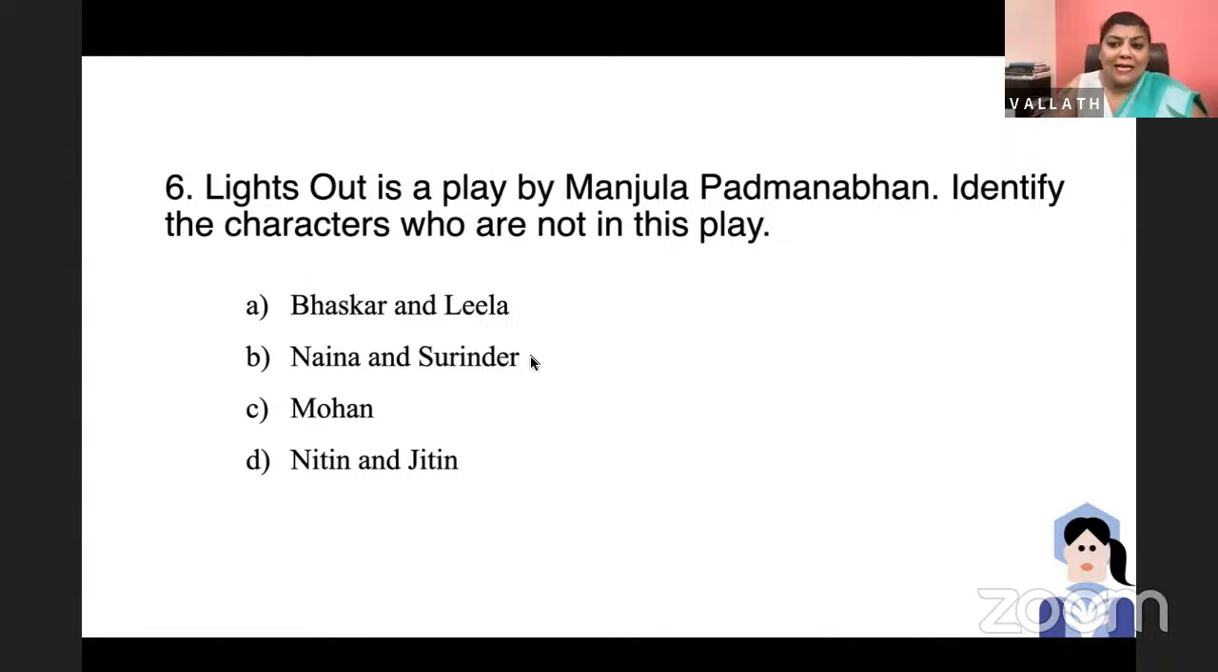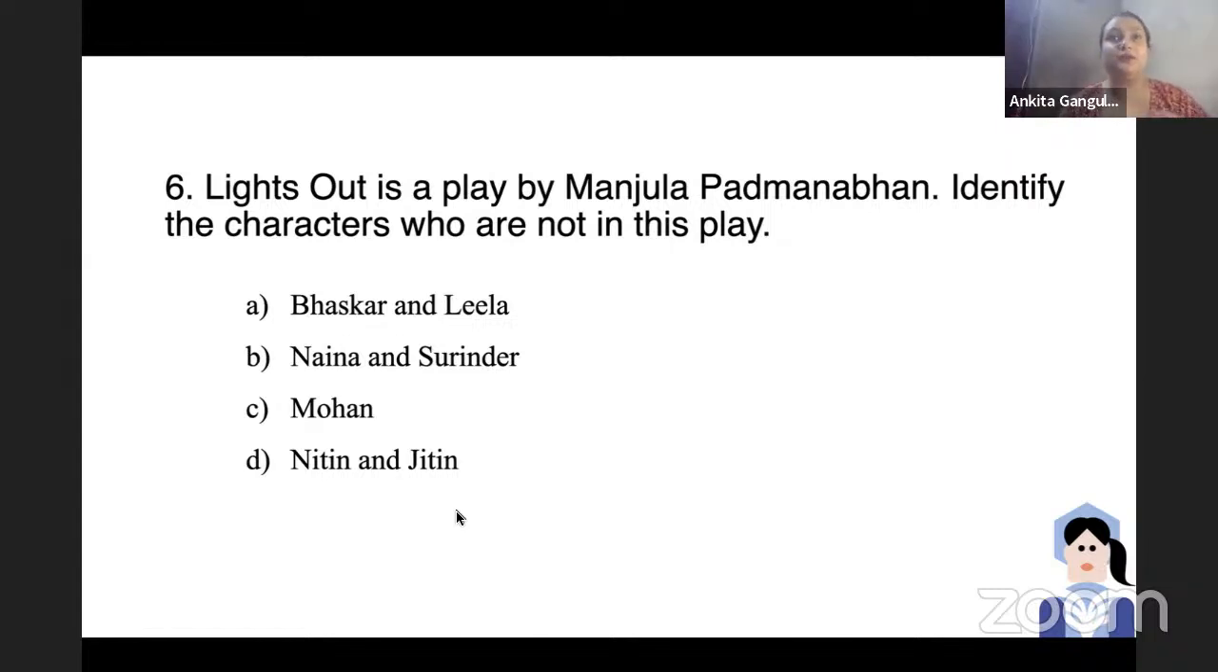The contemporary playwrights like Manjula Padmanabhan, Mahesh Dattani, etc. can be very important in your exam. So if you have time, just think of all their works. Bravely Fought the Queen is a play by Mahesh Dattani. You all know Silence! The Court is in Session. Ankita, could you please tell us the names of the other plays by Mahesh Dattani?